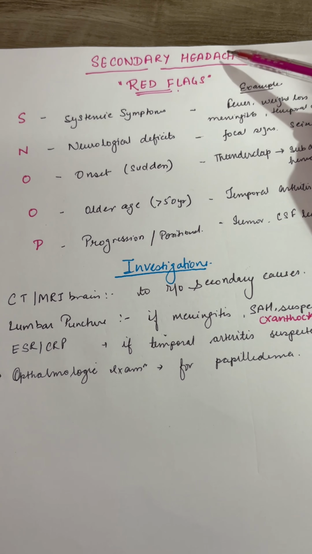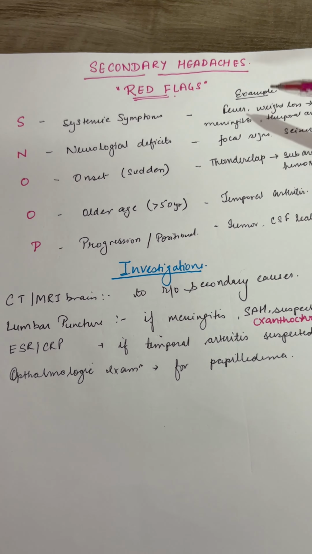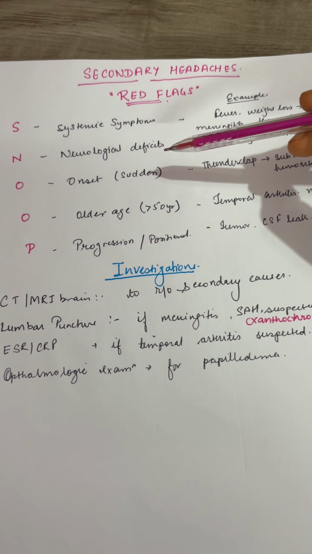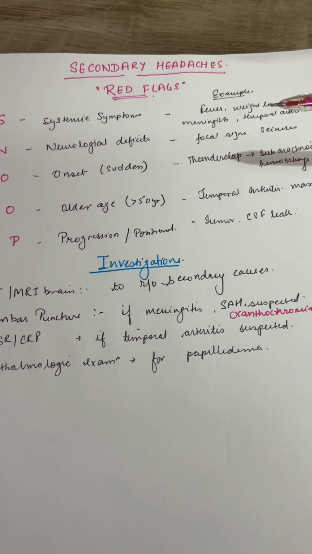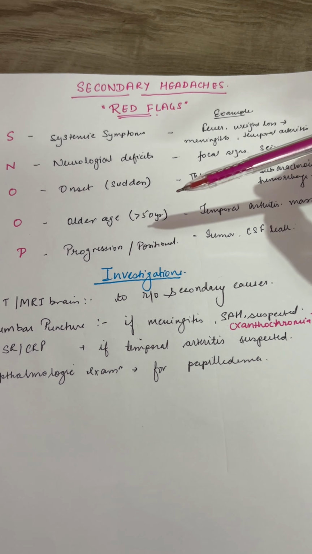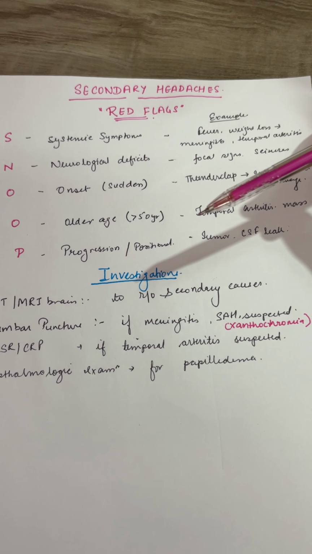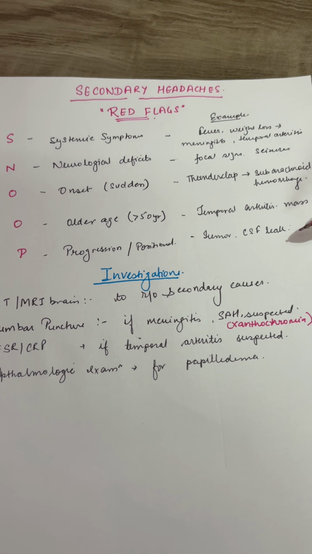And what are the red flags for secondary headache? So the mnemonic is SNOOP. S stands for systemic symptoms like fever, weight loss, which can be seen in meningitis, temporal arteritis. N stands for neurological deficits like focal signs, seizures. O stands for onset, sudden onset, like in thunderclap headache seen in subarachnoid hemorrhage. O stands for older age, more than 50 years, seen in temporal arteritis or any mass. P stands for progression or position, for example, seen in tumor, CSF leak.